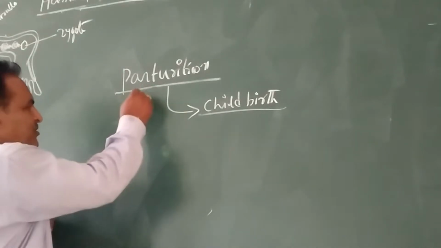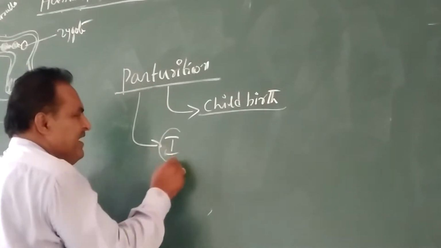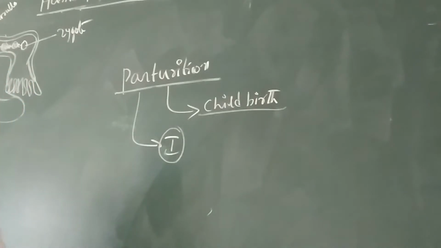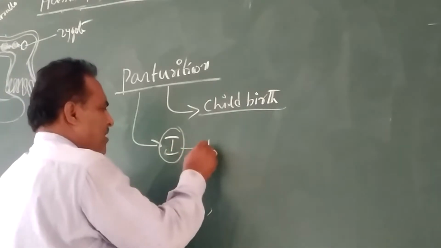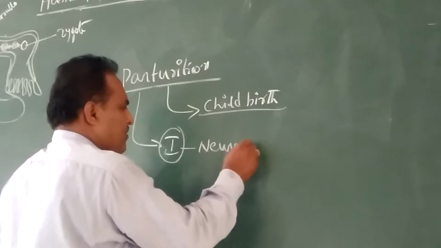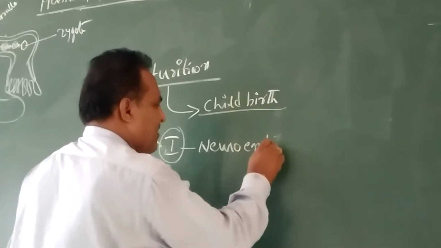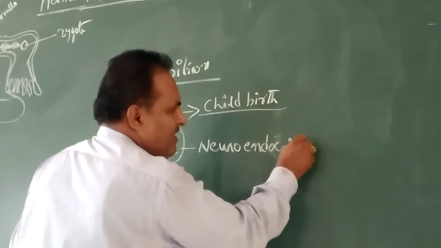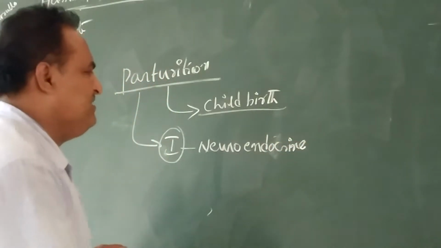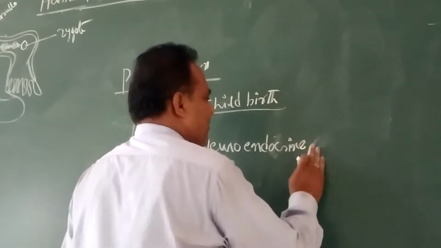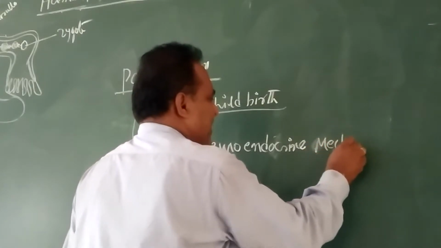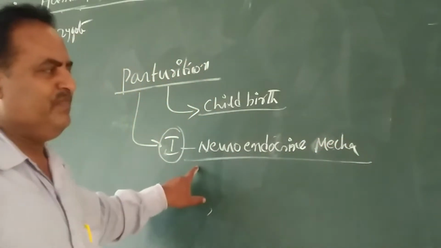The parturition process is induced by an endocrine mechanism.